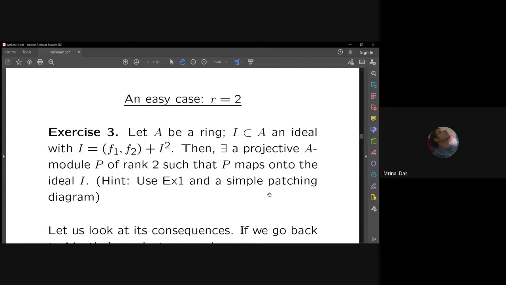Why I'm saying that this is an easy case, meaning easy case of the original question, question 1, because if I take, say, a polynomial ring over a field, and if I take an ideal I such that I is equal to (f1, f2) plus I square, then I'll get a projective module over that polynomial ring of rank 2, and it maps onto I. Now by Quillen-Suslin theorem, who proved Serre conjecture, we know that the projective module is free over a polynomial ring, and therefore I will be generated by 2 elements. So this is the easy case R equal to 2 of Murthy's conjecture.